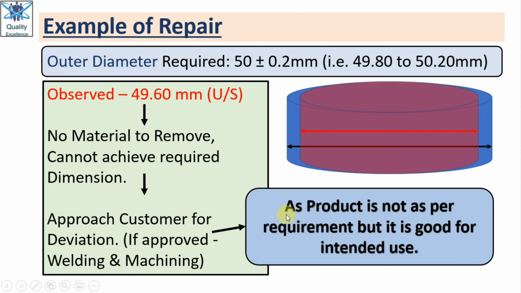After this, the product is not as per the original requirement, because welding is not permitted, and we carried out this activity with special permission. So here the product is not as per the requirement, but it will be good for intended use. The customer will be able to use it. So in this case, this activity is termed as repair.